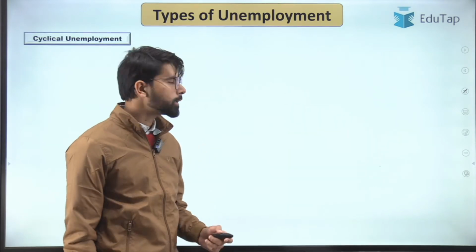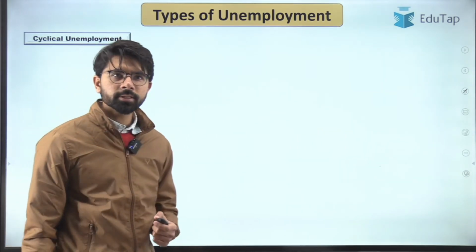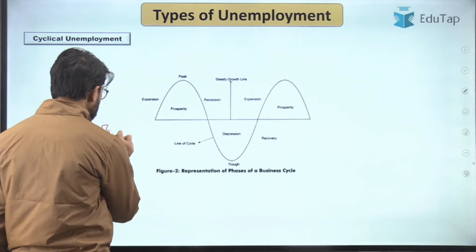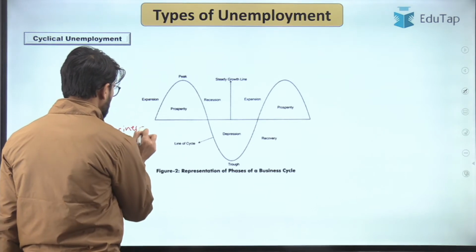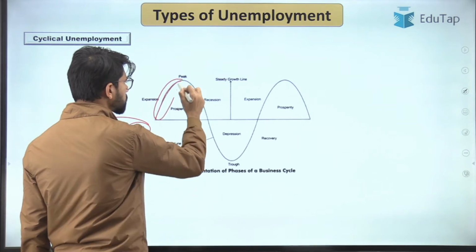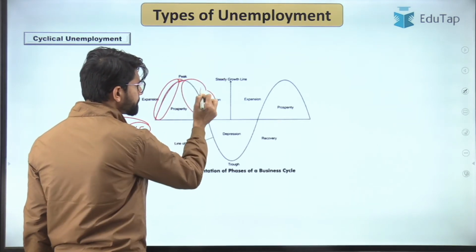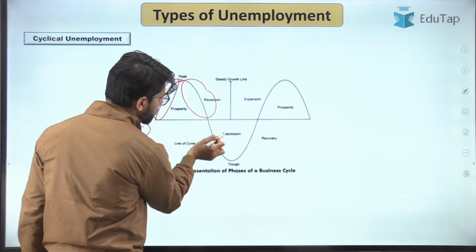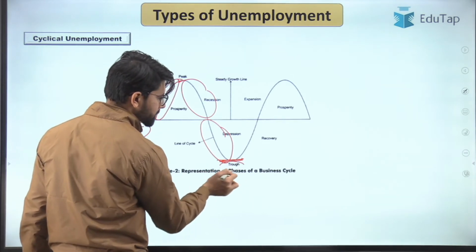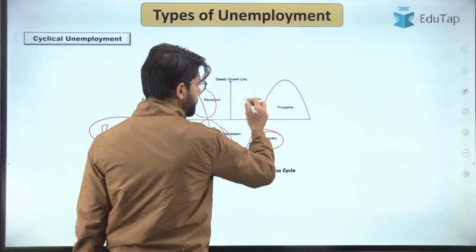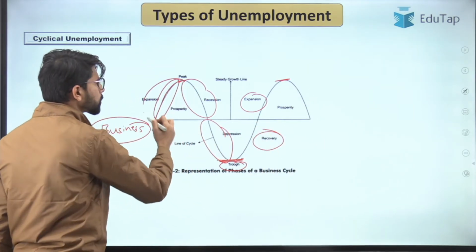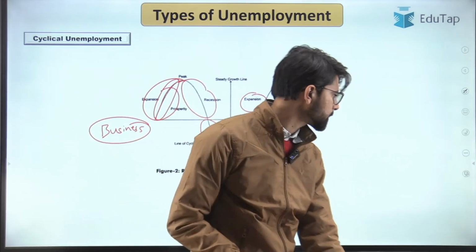Let's proceed ahead and understand the third type of unemployment, that is cyclical unemployment. So we know that a business cycle, that is, every economy or business goes through this cycle: it expands, initially it grows, attains the peak, and there is some dip within its economic activities, then there is a further dip which will lead to a depression, then it will hit the bottommost point, that is the trough, then again it will recover, expand and attain the peak. So this cycle continues. Let us try to understand this through an example.